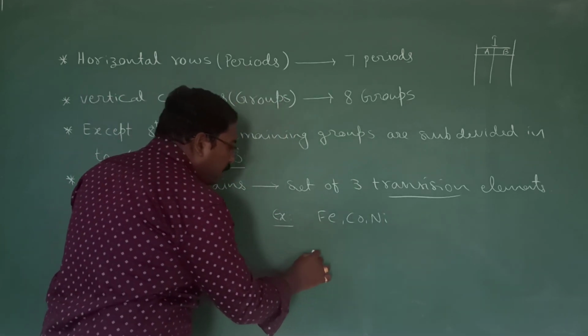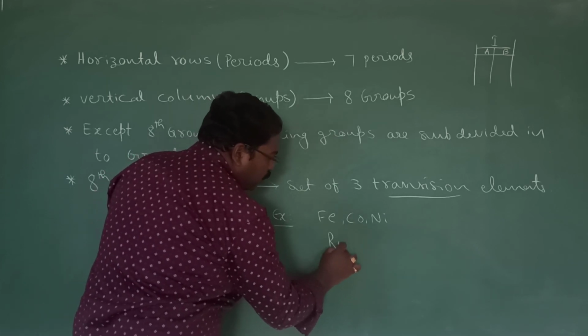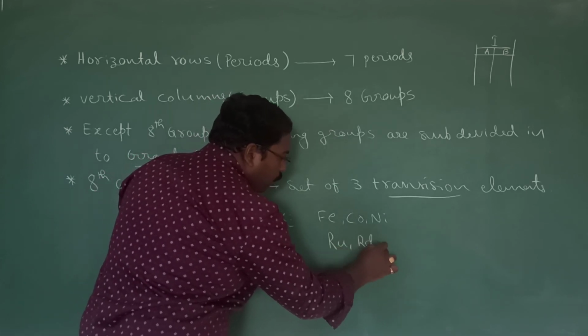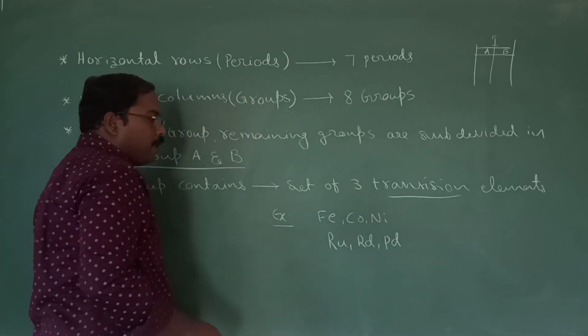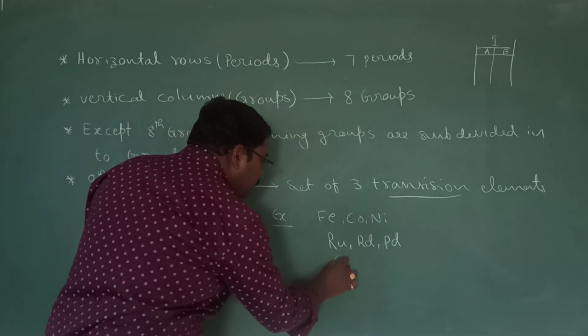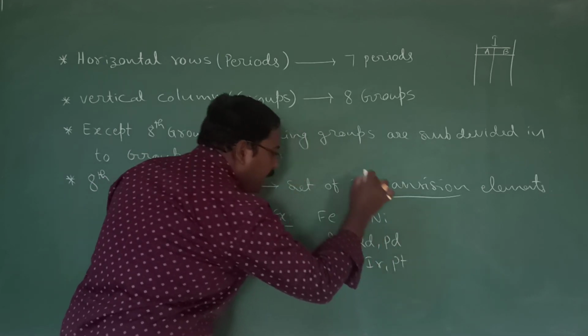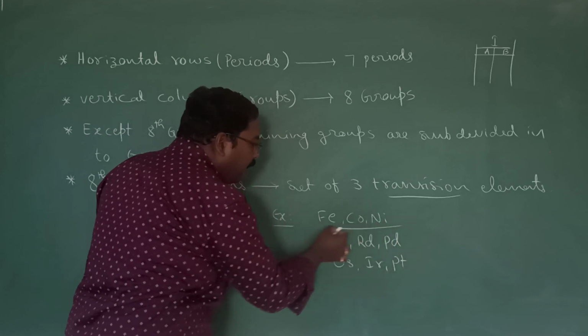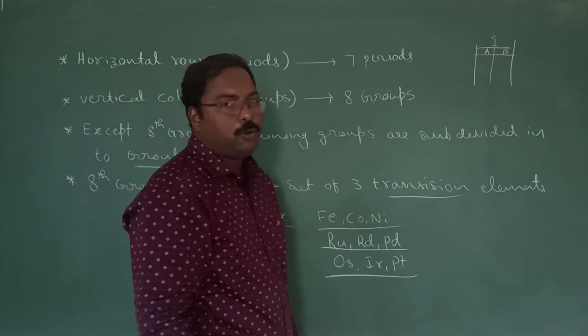In another one, he placed ruthenium, rhodium and palladium. Okay? Even osmium, iridium and platinum. So he placed a set of three elements in this eighth group.